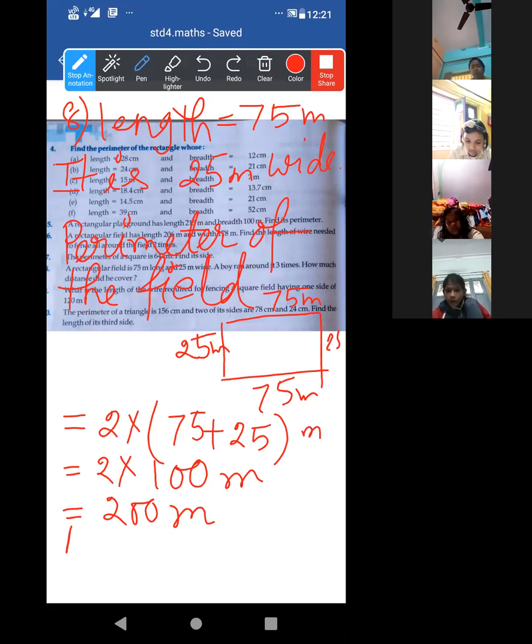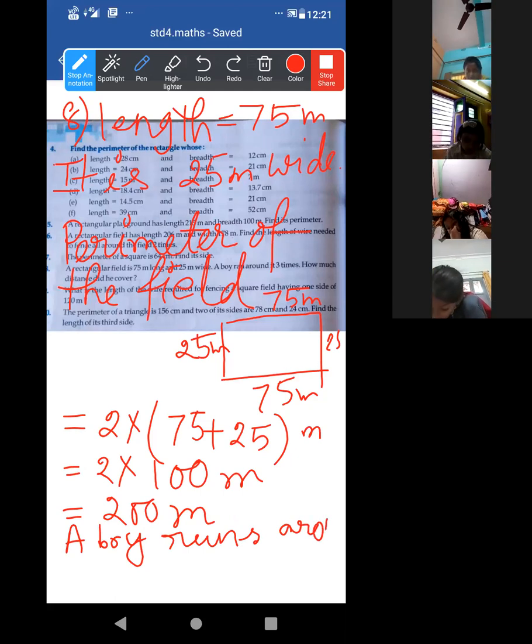Now write, a boy runs around it for 3 times. Are you able to see the screen? Let me write it properly.